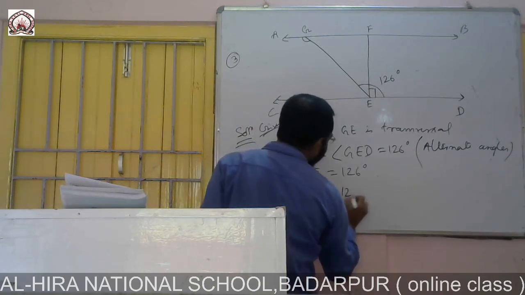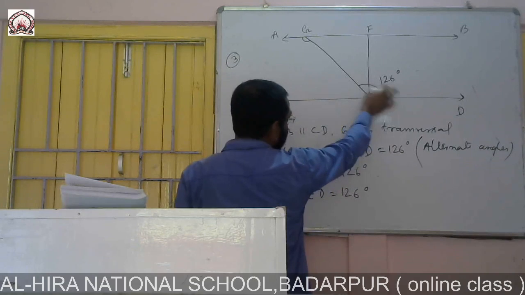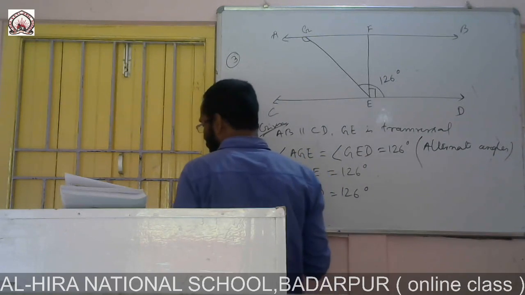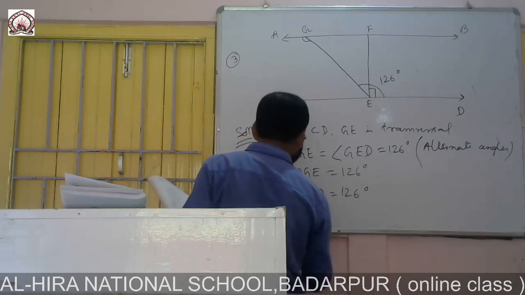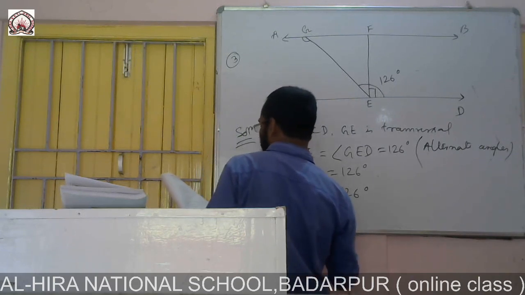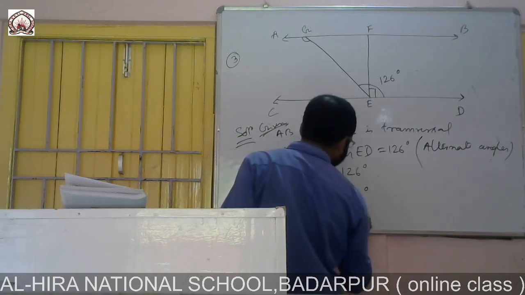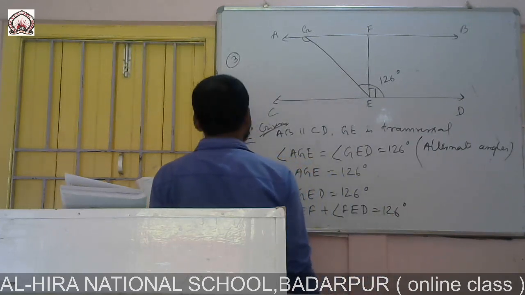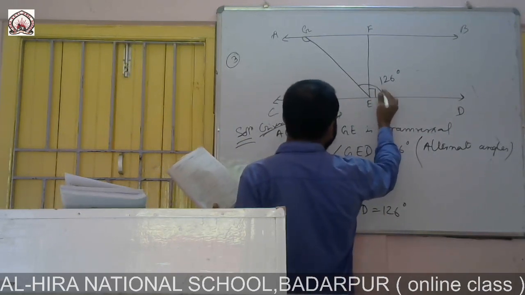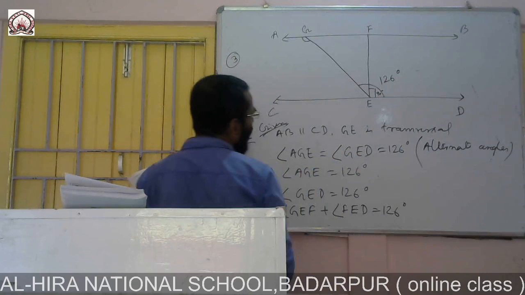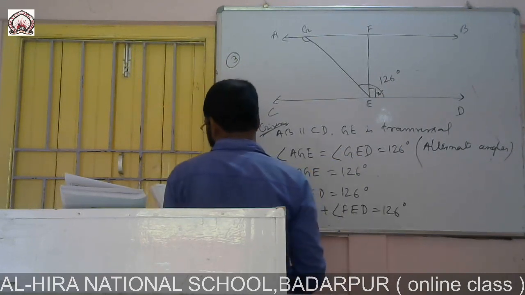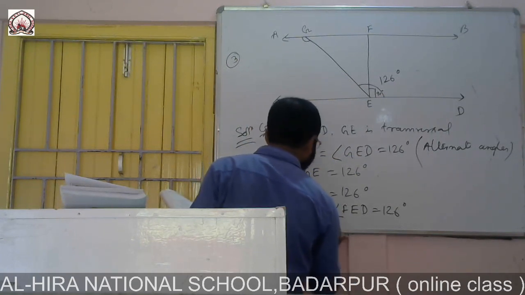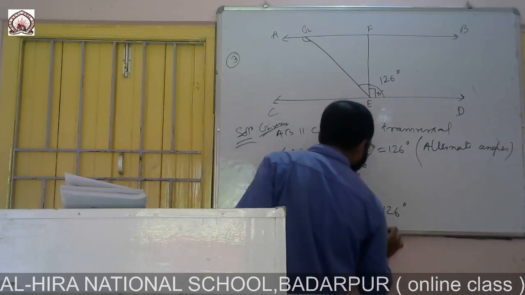Now you see, GED we found 126, and GED is what? This is a combination of two angles, and two angles are what? Angle GEF plus angle FED is equal to 126, and as EF is perpendicular to CD, this angle is 90 degree. So in place of FED we put 90: angle GEF plus 90 is equal to 126.